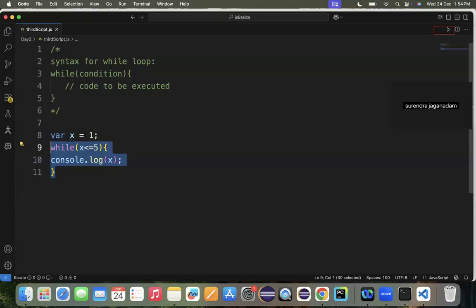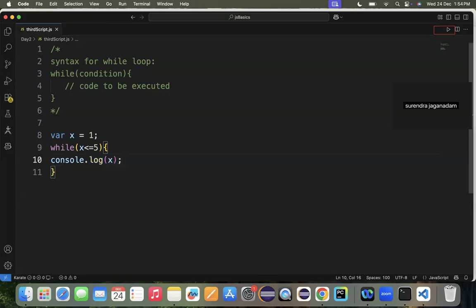Okay, so guys, if you observe this situation, again this is an infinite loop. The reason is my x value is 1 here in line number 8. As per line number 8, my x value is 1. In line number 9, 1 is less than or equal to 5. The condition is true, it's printing it. Again, it will go and check the condition. The condition is true and it will print it. There is no end for that.